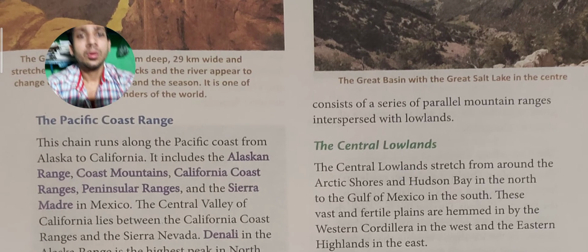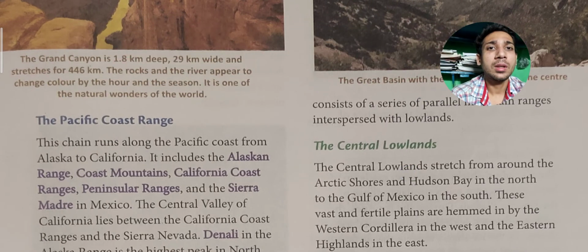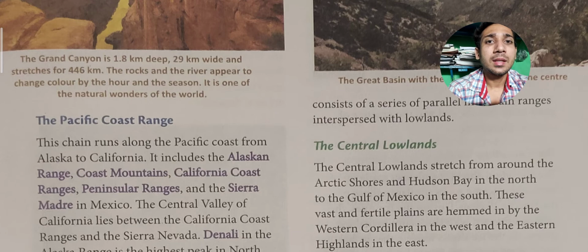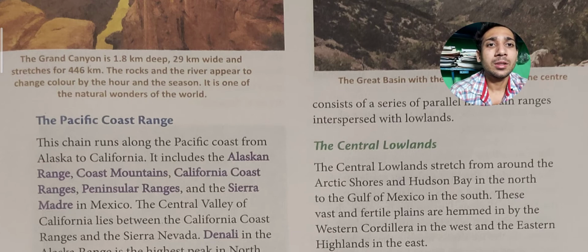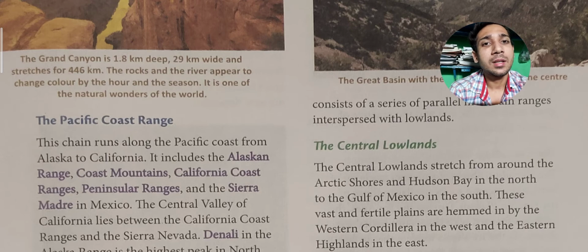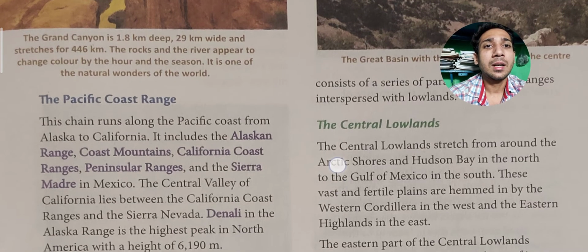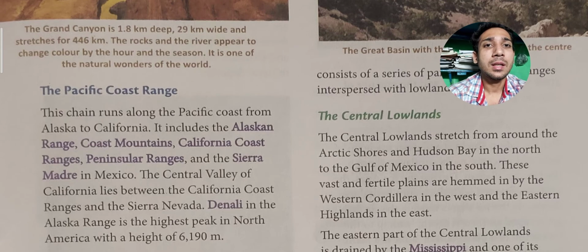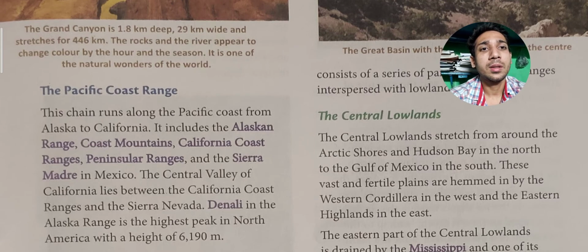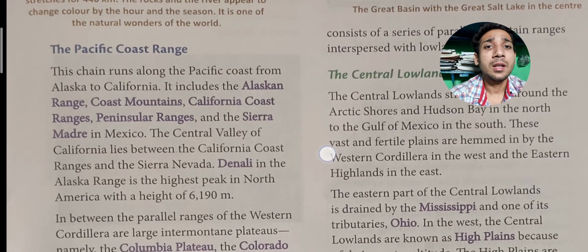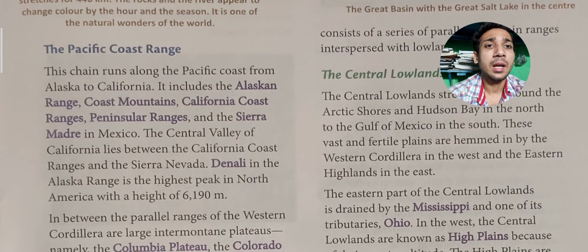After that we will go to the Pacific Coast Range. This chain runs along the Pacific coast from Alaska to California. It includes the Alaskan Range, Coast Mountains, California Coast Range, Peninsular Range, and the Sierra Madre in Mexico. The Central Valley of California lies between the California Coast Range and the Sierra Nevada.